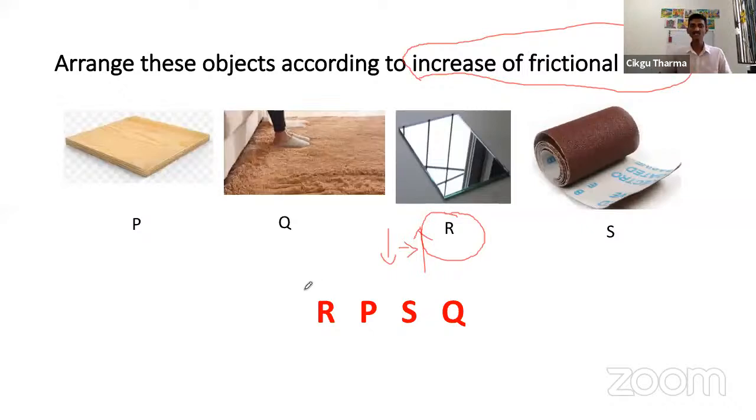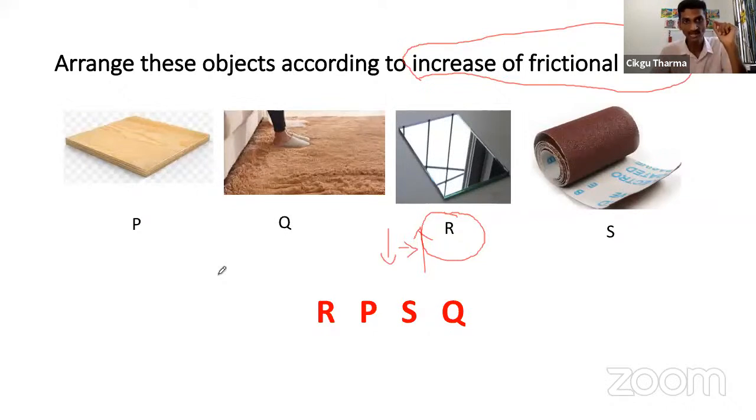Okay. So frictional force is something that doesn't want us to move. Think about that. It's a force that doesn't want us to move. That is called the frictional force. So when an object is moving, there is a force. We cannot see the force. Can we see the force? We cannot see the force. There is something pushing the car not to move, and that is called frictional force.